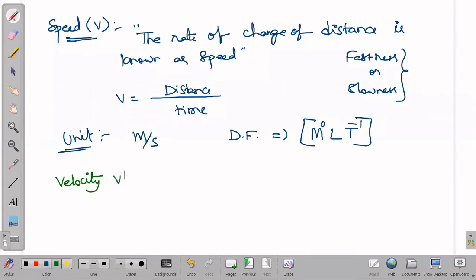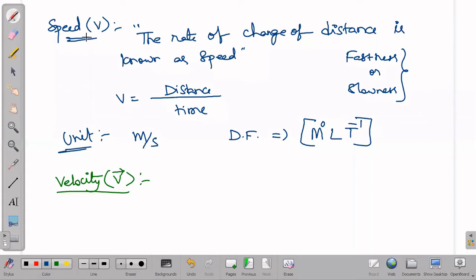Velocity is also indicated with V only. But here one small difference will be there from speed to velocity. When we are going with velocity, it comes with an arrow mark. So already we have come across what the arrow mark indicates. If there is an arrow mark, it indicates that it is a vector quantity.